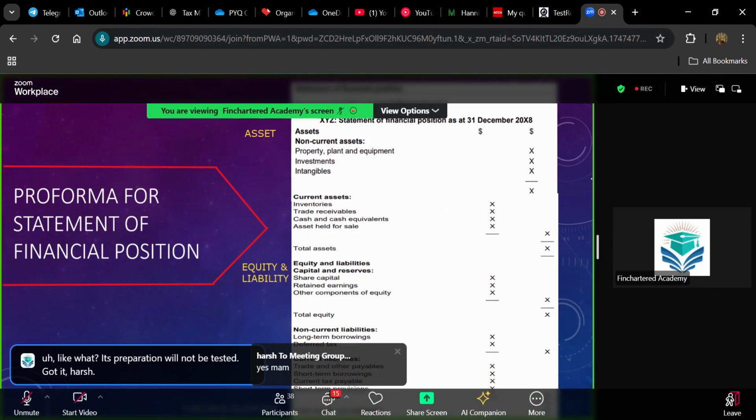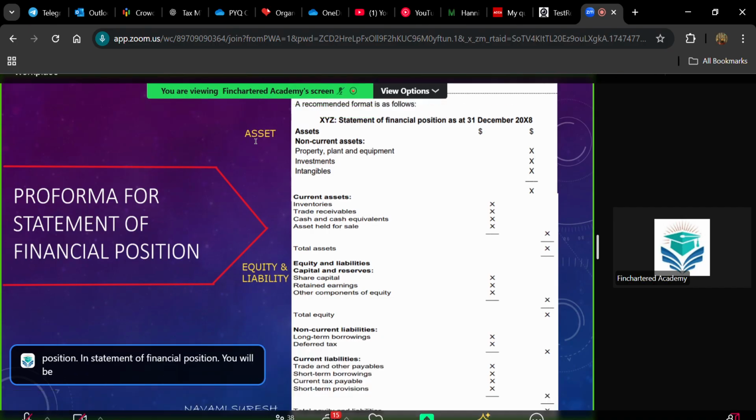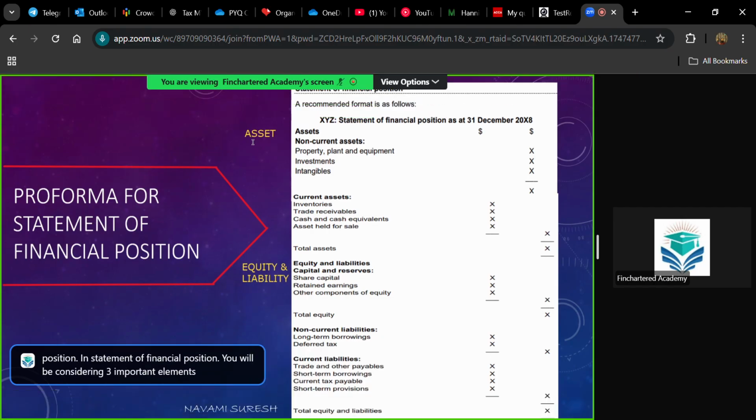Yes. So here, the first statement that we are looking into is statement of financial position. In statement of financial position, you will be considering three important elements. Your financial statement has five elements, that is asset, liability, equity, income, and expense. So the first three elements, asset, liability, and equity, will be included in your statement of financial position. And the remaining two, that is income and expense, are included within your statement of profit or loss, your next statement. So these five elements are incorporated within two different statements.